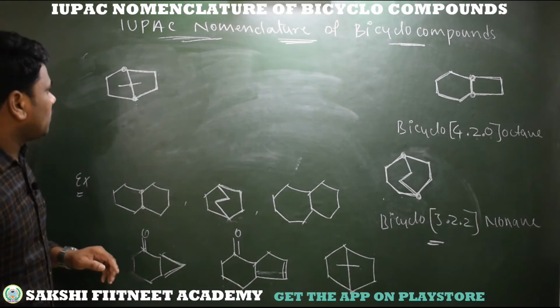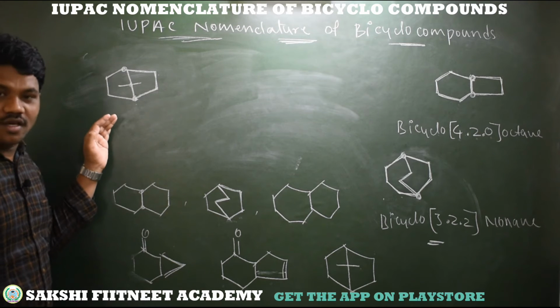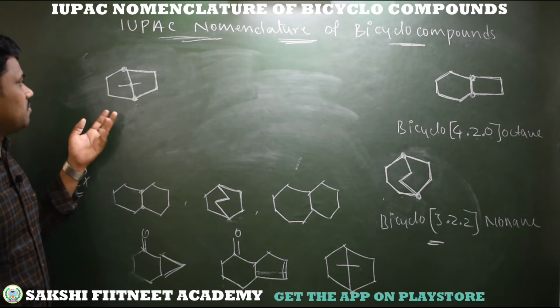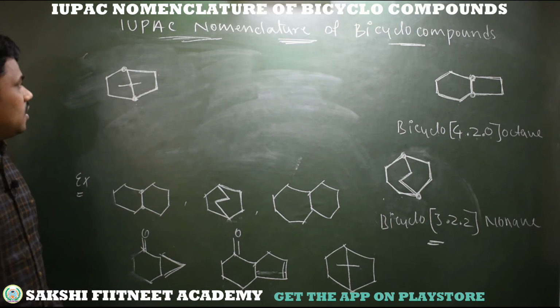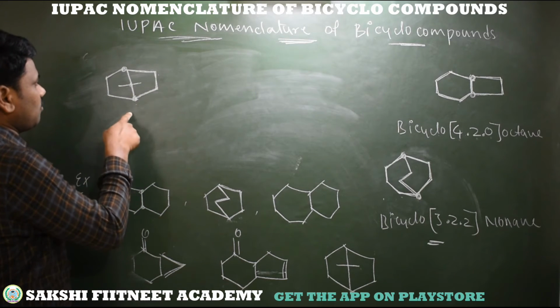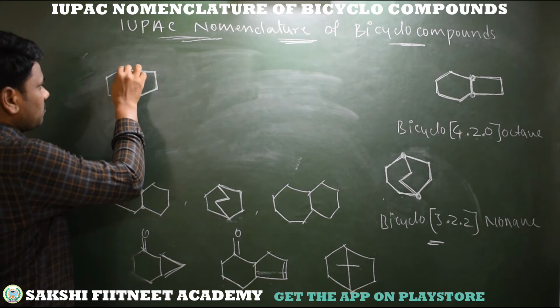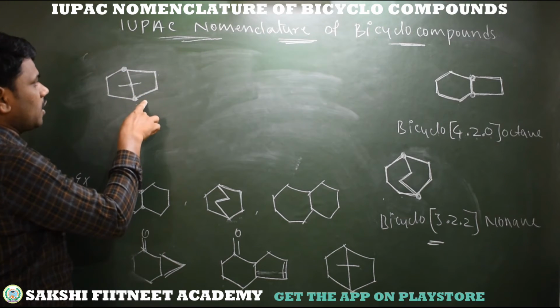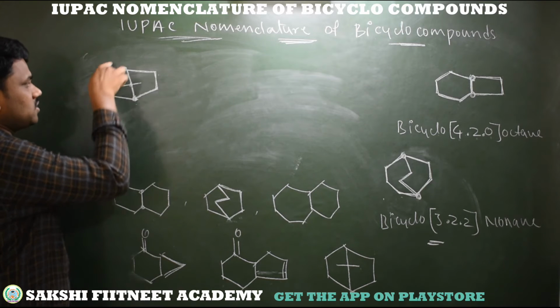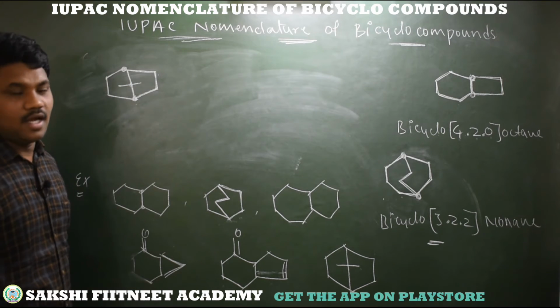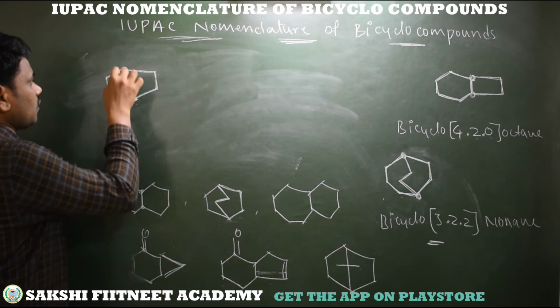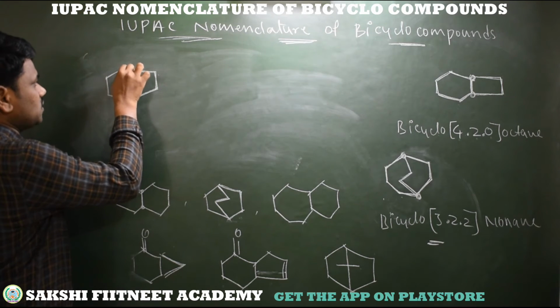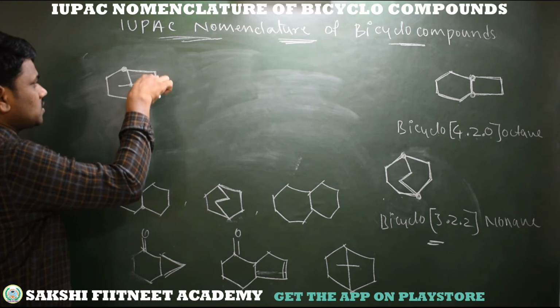If the compound has substituents or functional group or unsaturation, then we must give numbering. Now see here, this is a compound. You can start numbering from any one of these 2 bridgehead carbons and move towards the longer bridge, then go to the next bridge, then the least carbon bridge. Once again, you can start numbering from any one of these bridgehead carbons and move towards the longer bridge.